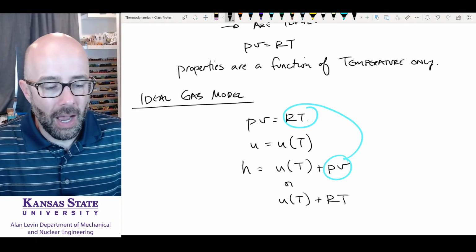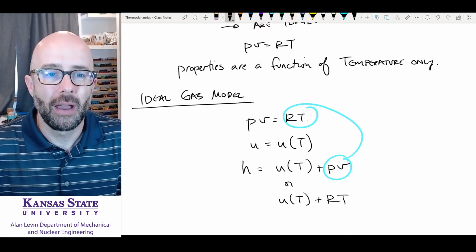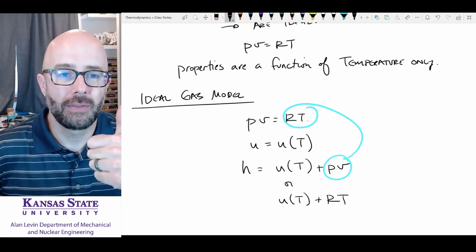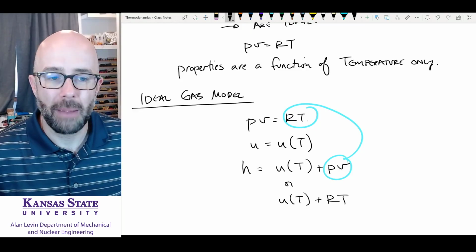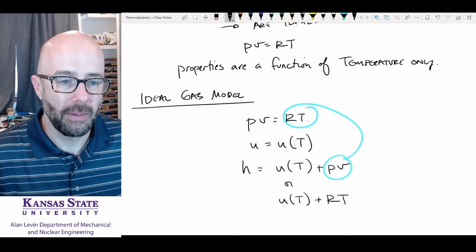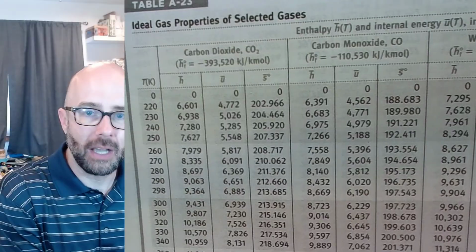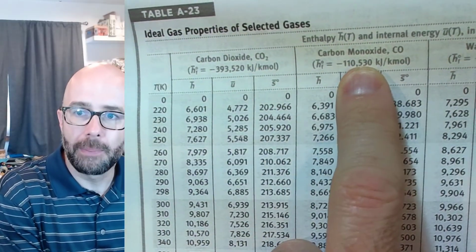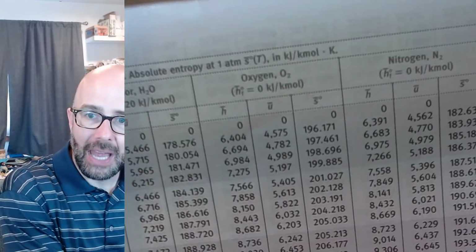We have tables to find properties for air, which is the primary ideal gas we're going to deal with. But table A-23 also gives properties of carbon dioxide, carbon monoxide, water vapor, oxygen, and nitrogen.